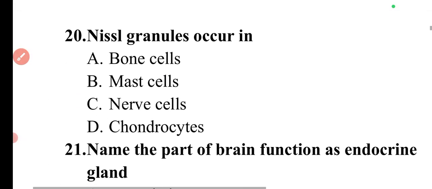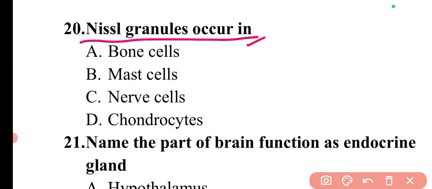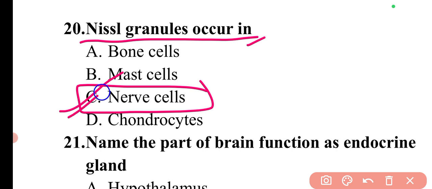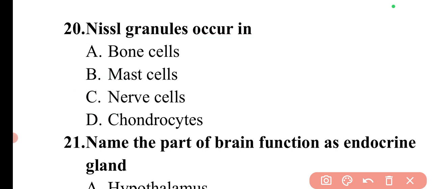Moving to the next question. Question is, Nissl granules occur in. So Nissl granules basically occur in the nerve cells. So here option C will be the correct answer.